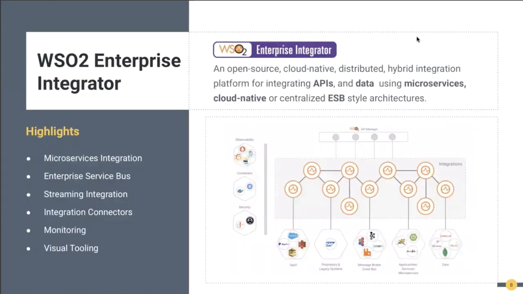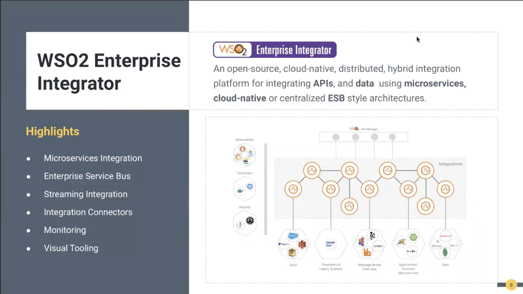Okay. So then the other product. If you look at the Enterprise Integrator side, this is primarily an integration platform. So basically with this, you can do microservice integration. And if you have a traditional enterprise service bus related requirement, then we do have that support as well. And if you have a streaming integration requirement, where you need to expose your streams to the outside as a service, then we do support that as well.